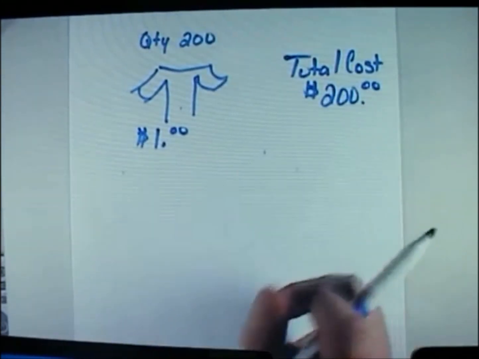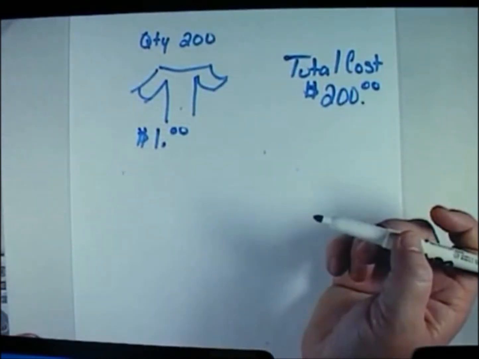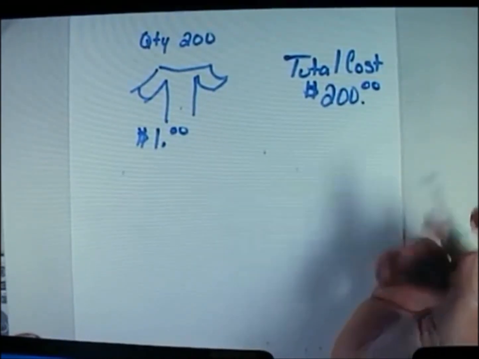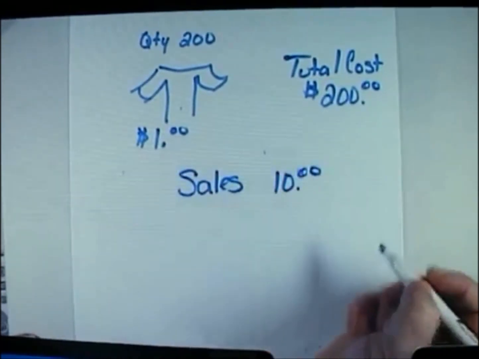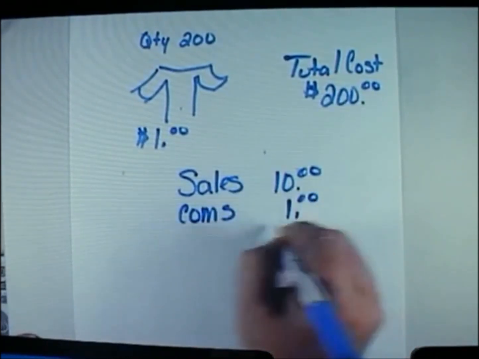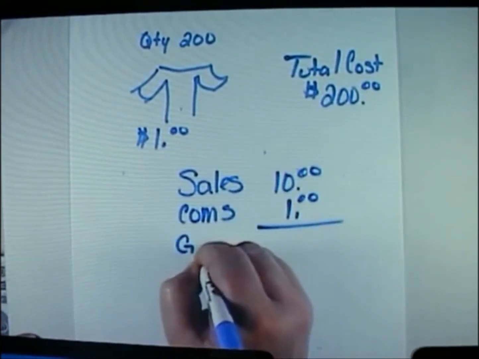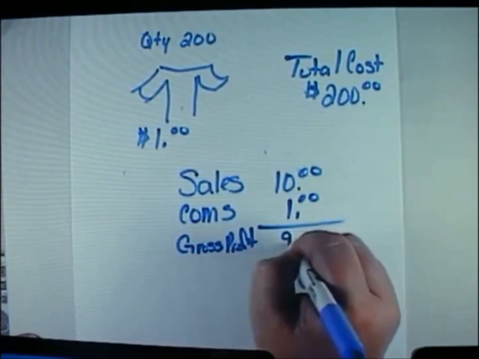So now I'm going to set a sales price of $10 again. And at this point, I now have sales of $10, and I have cost of merchandise sold now of $1, leaving me with a gross profit of $9.